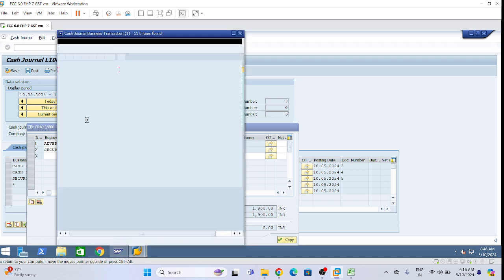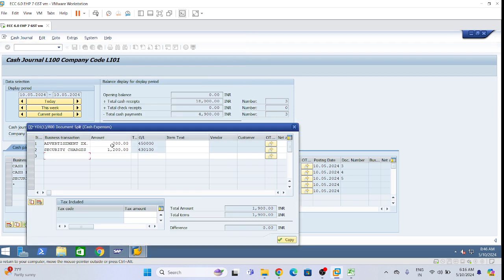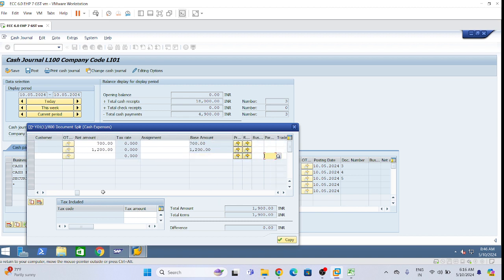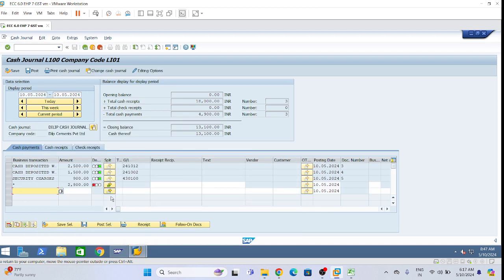Select this one, let's suppose 900. We need to assign business area in all: LHYD, LHYD, LHYD. Copy. Okay, now see accumulated three amounts have come.